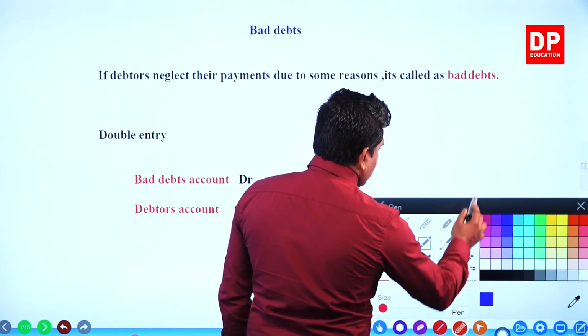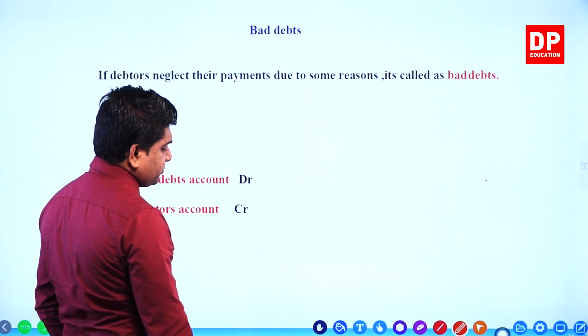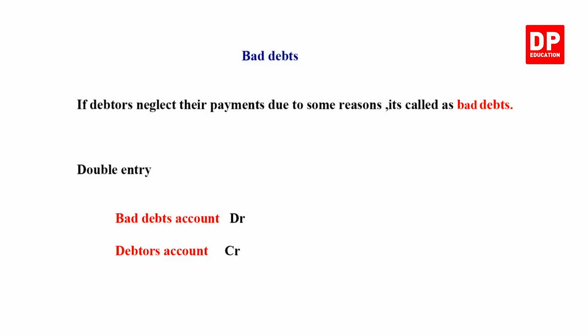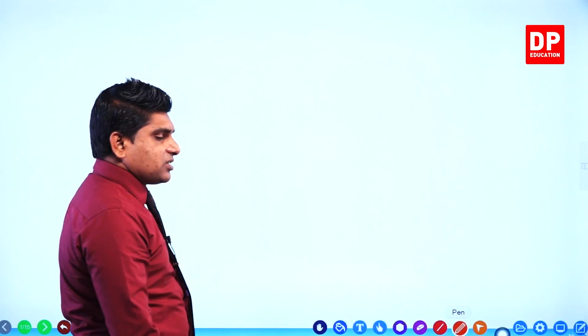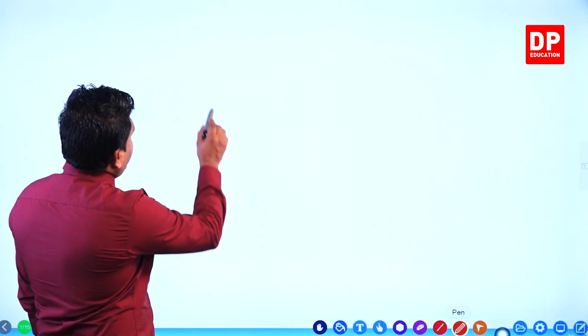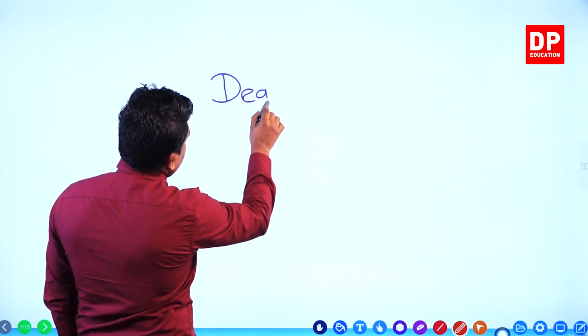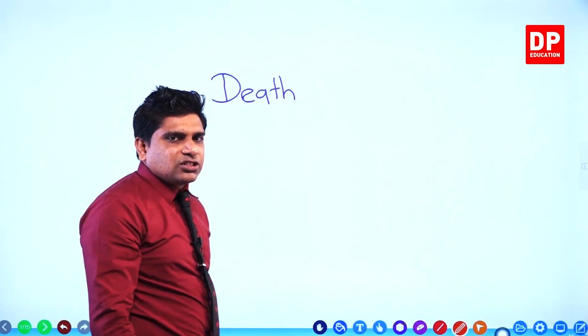Then you can think, what are the reasons to make bad debts? Why don't they pay their payments? There are some reasons for it, right? Death of the customer. Then how do we collect money?